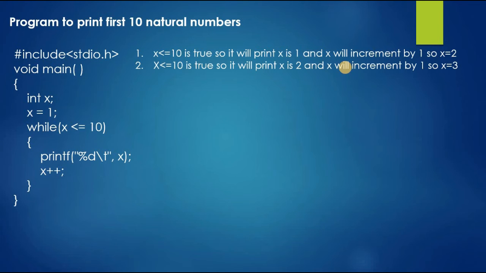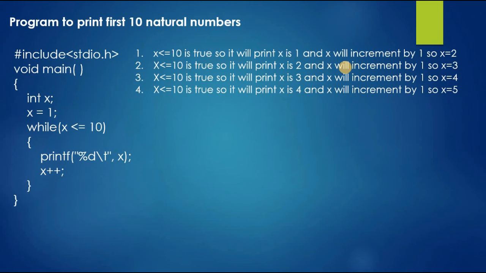Now we got x as 3, so it will check the condition, x is less than or equal to 10. Yes, 3 is less than or equal to 10, and it will print x as 3, and x will be incremented by 1, so x will be 4. Like that, for the fourth time execution it will check x is less than 10.